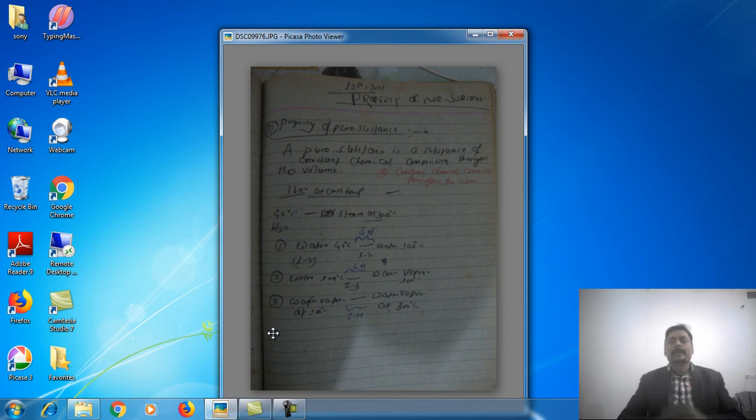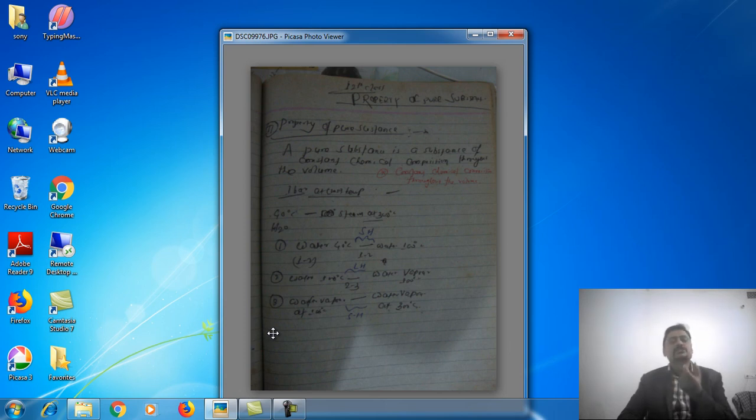As heat is supplied to the water at constant atmospheric pressure, what we observe is that first of all the temperature of water starts increasing from 40 degrees centigrade to 100 degrees centigrade.